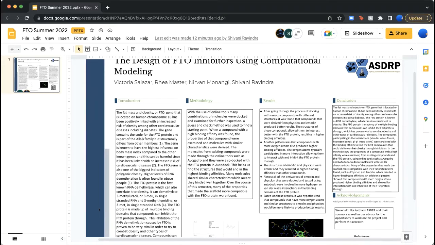The structures of emodin and fisetin were similar, and they resulted in higher binding affinities than other compounds. Almost all of the derivatives of emodin and fisetin that were docked and tested using AutoDock were involved in more hydrogen or van der Waals interactions in the binding domains of the FTO protein. Based on these results, it was hypothesized that compounds that have more oxygen atoms and similar structures to emodin and fisetin would be more likely to produce better results.